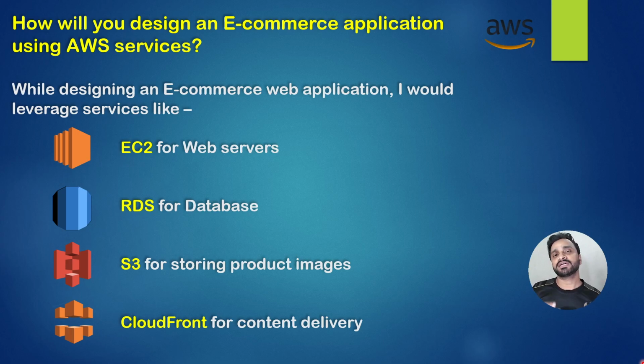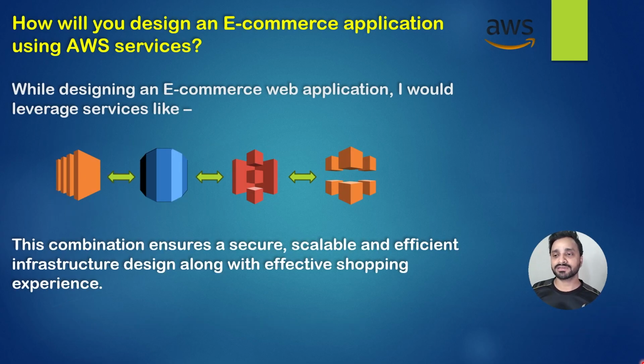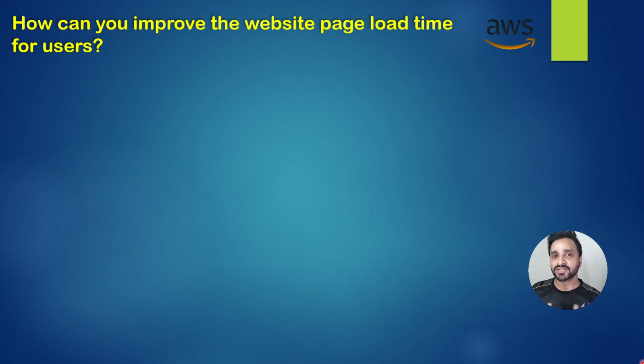These four services in AWS you can explain practically, or you can explain the use of those services in your project along with some project. And this combination of these four services ensures a secure, scalable, and efficient infrastructure design along with an effective shopping experience. Related to e-commerce applications, if you are explaining, you can explain these four services at the priority level. After this, the next question, how can you improve the website page load time for users?